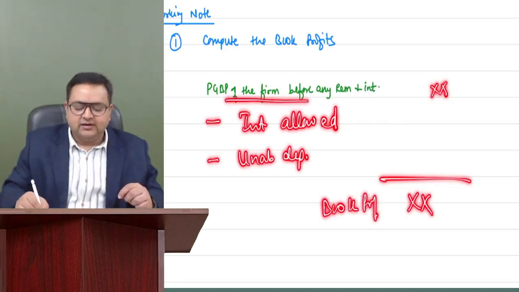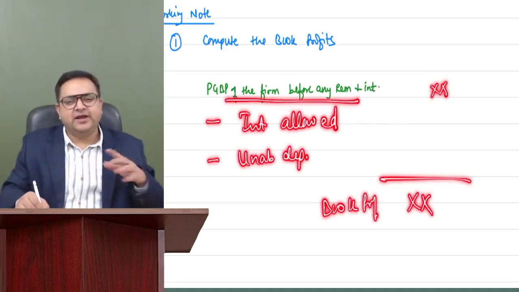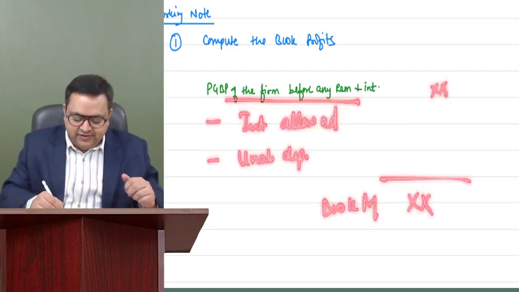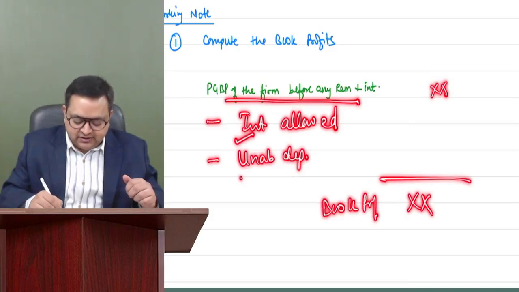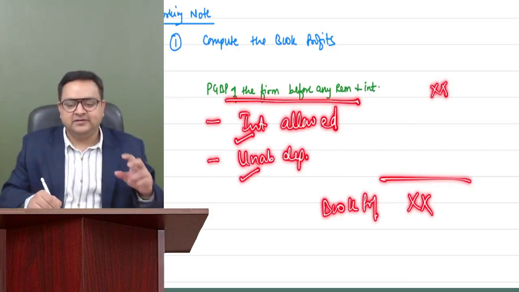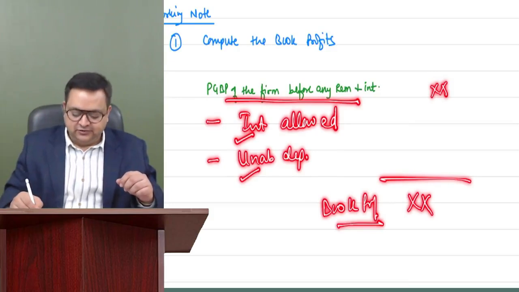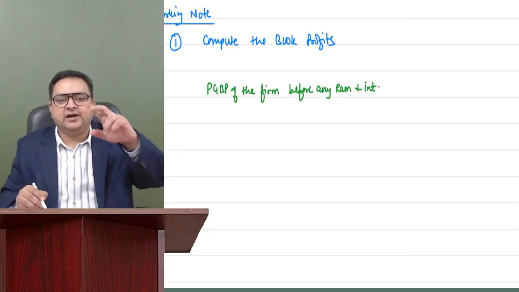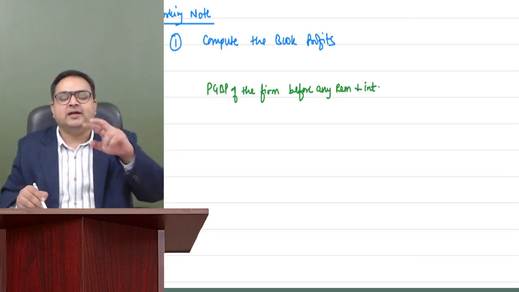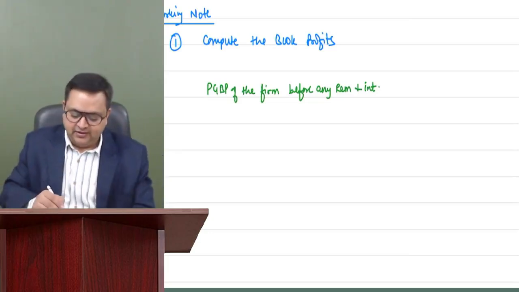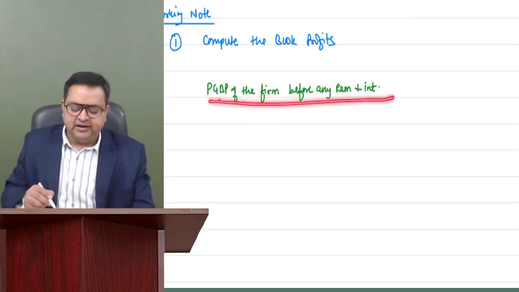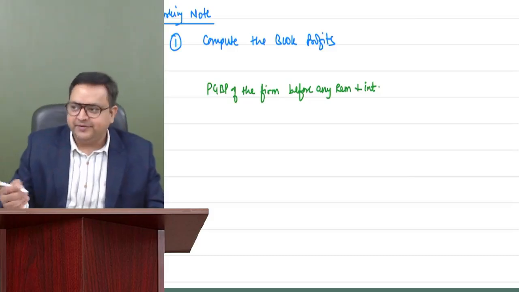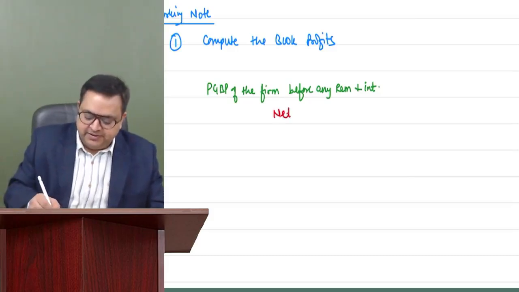So first of all, we compute the PGBP of the firm before any interest, before any remuneration to the partners. Then we deduct interest allowed. Second, unabsorbed depreciation. This is how we get book profits. So first of all, let us compute this. And once we compute this, we'll deduct those two things, interest allowed and unabsorbed depreciation. So first, PGBP of the firm before any interest or remuneration. How will we do it? Very normally, same as PGBP.